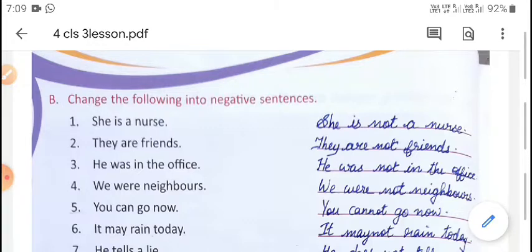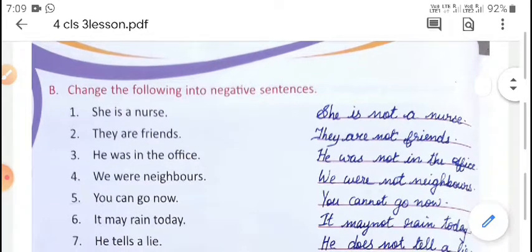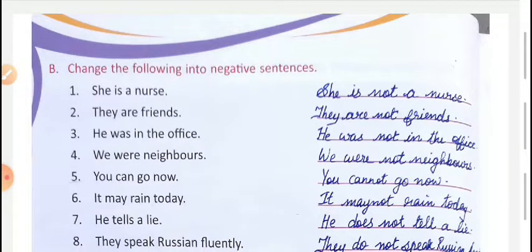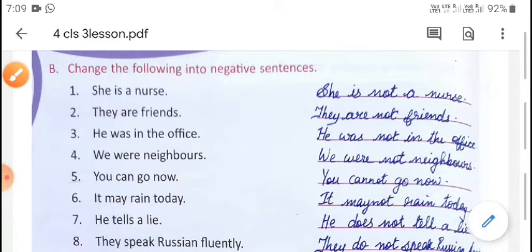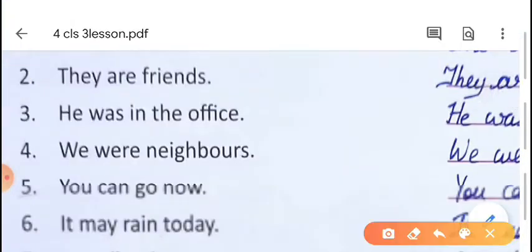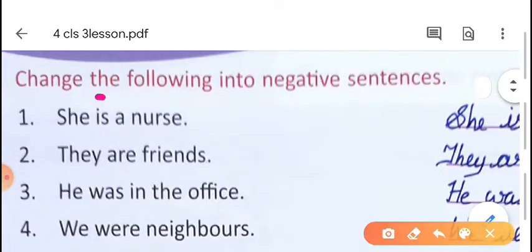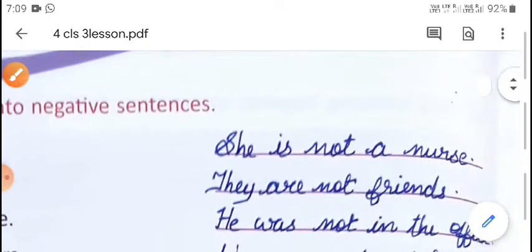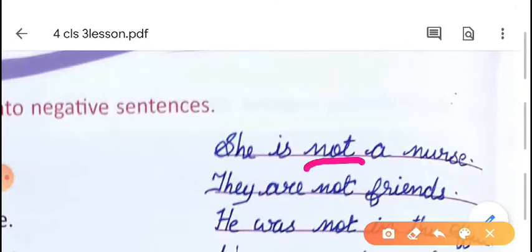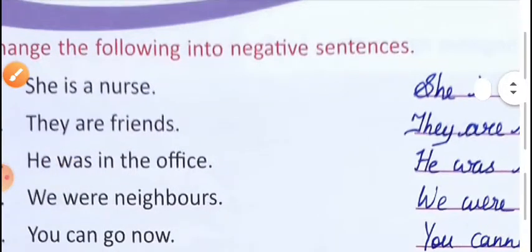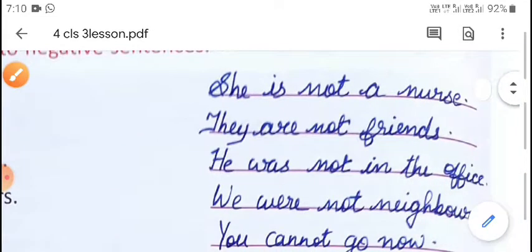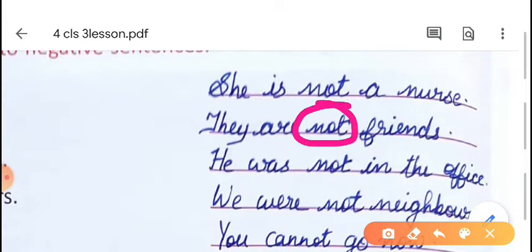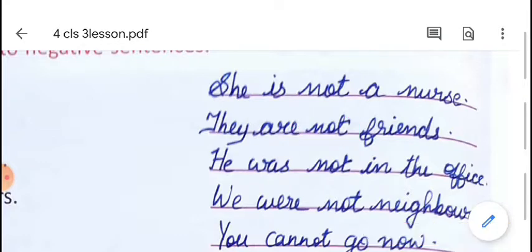She is a nurse. She is not a nurse. Answer is she is not a nurse because here the helping verb given is 'is'. So after 'is' we have to write the negative word 'not'. She is not a nurse. Second question, they are friends. Here what is the helping verb? 'Are' is the helping verb. So after 'are' we have to write the negative word 'not'. Are not. They are not friends.